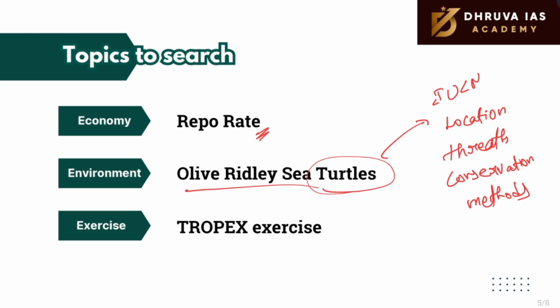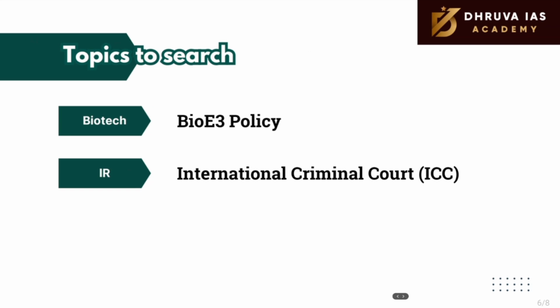The next thing that we need to search is the TROPEX exercise. This particular exercise is not a bilateral exercise. When we talk about TROPEX, it is an exercise by the Navy, Army, and Air Force. Apart from this, there are other things that you need to search on Google. First is the Bio-E3 policy, what it is, and how biotechnology is related to the economy as well as the environment. The last one, recently Trump has imposed sanctions on ICC judges. That is impacting global social justice delivery.